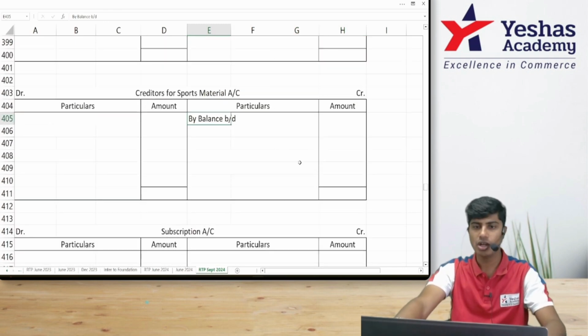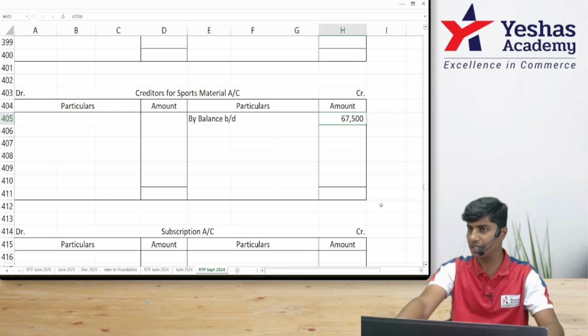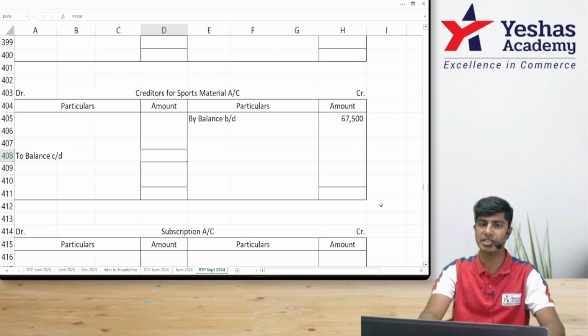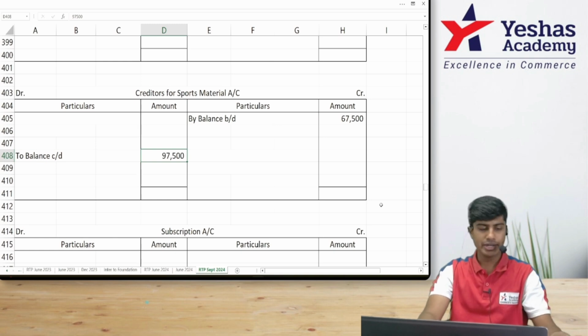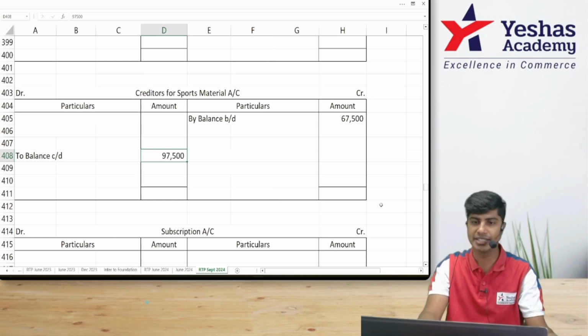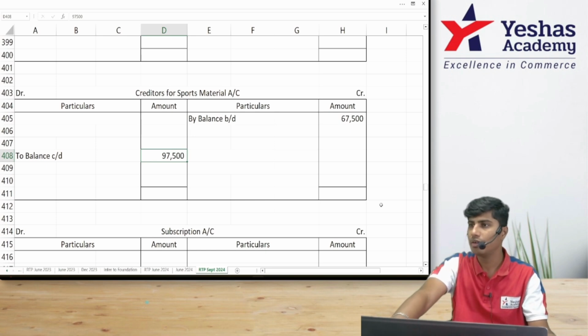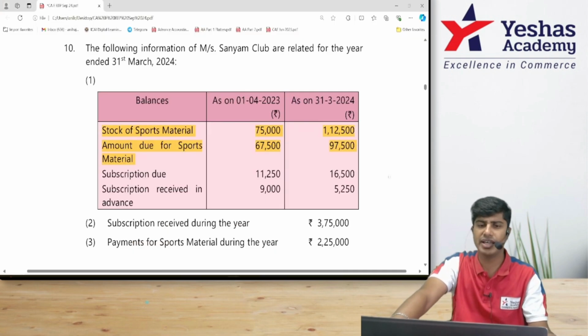So I'll open creditors for sports material. It's a liability. Opening balance of liability on the credit side, 67,500. Closing balance of liability on the debit side, 97,500. Did you understand? Opening balance on the credit, 67,500. Closing balance on the debit, 97,500. Say something. Fantastic.